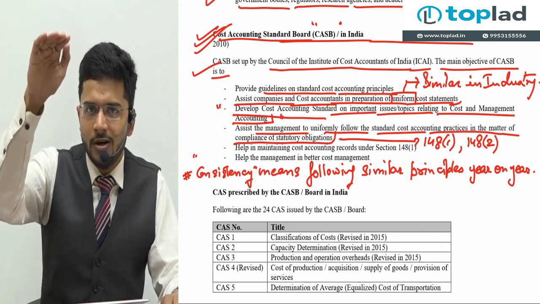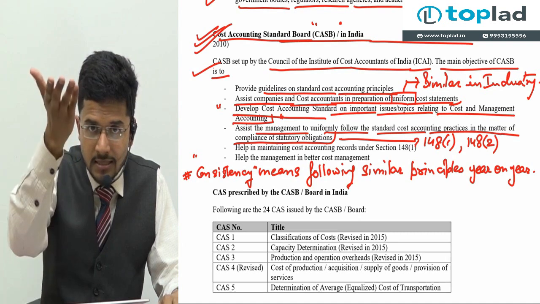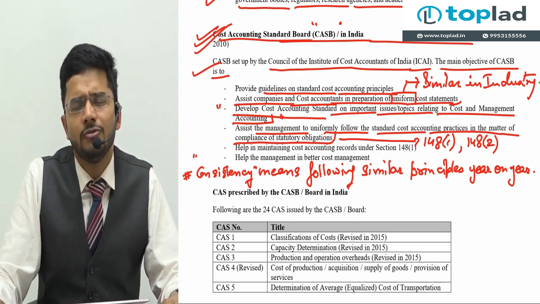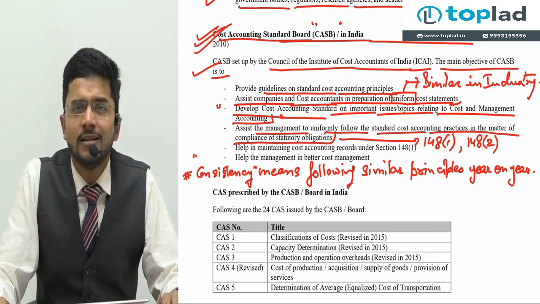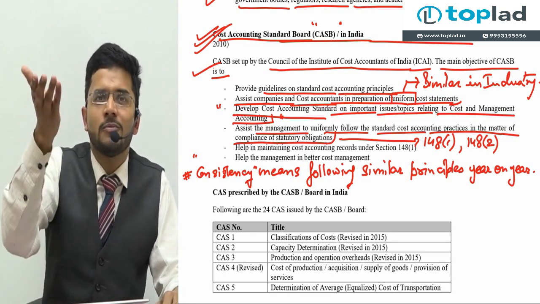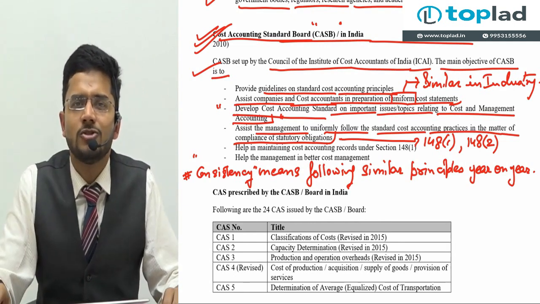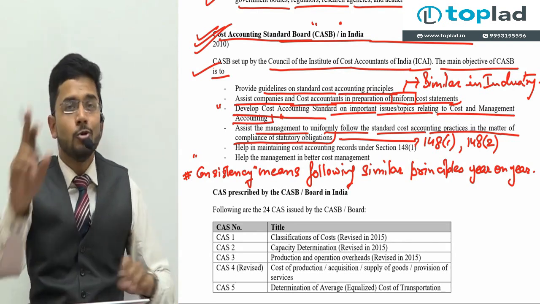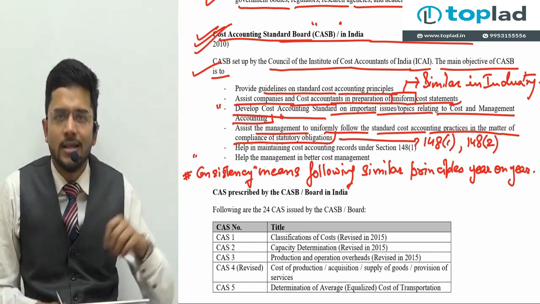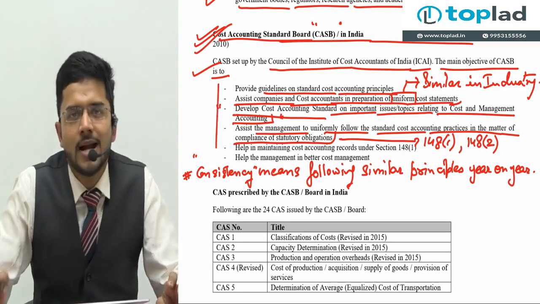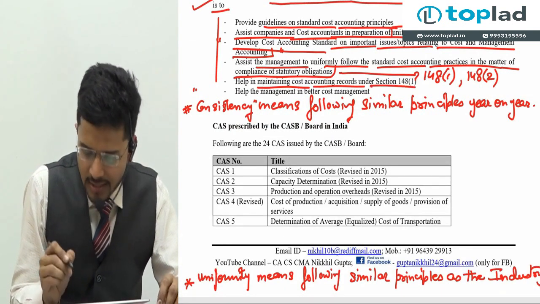It's very similar to what income tax does. If you want to lower your income tax burden, then reduce your income, increase your expenses. Similarly, if you want to reduce or increase any other statutory levy, then you can reduce or increase the cost of production by using different costing principles in different situations. You can very well do that. And to refrain the management of any company from doing this, we have the cost accounting standards.